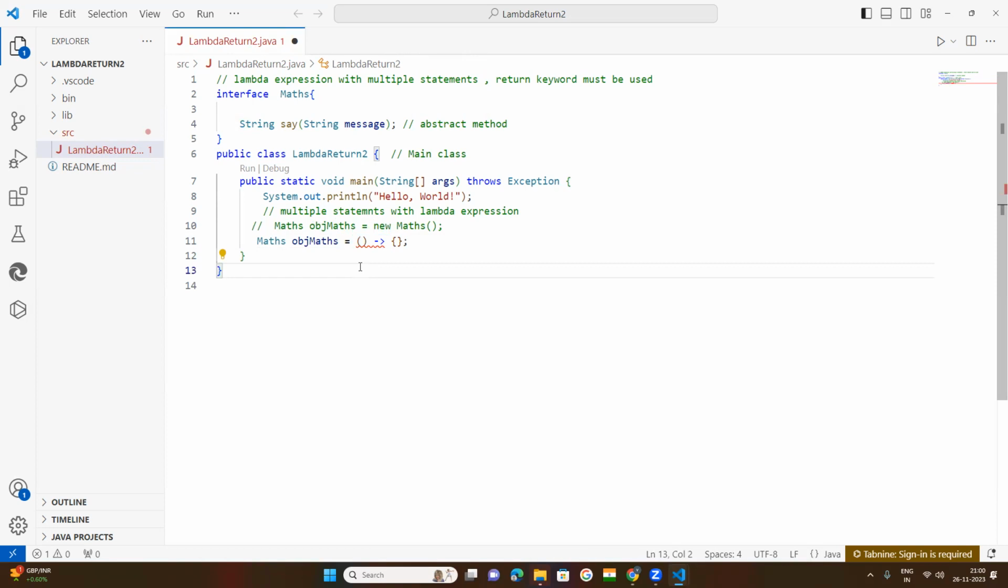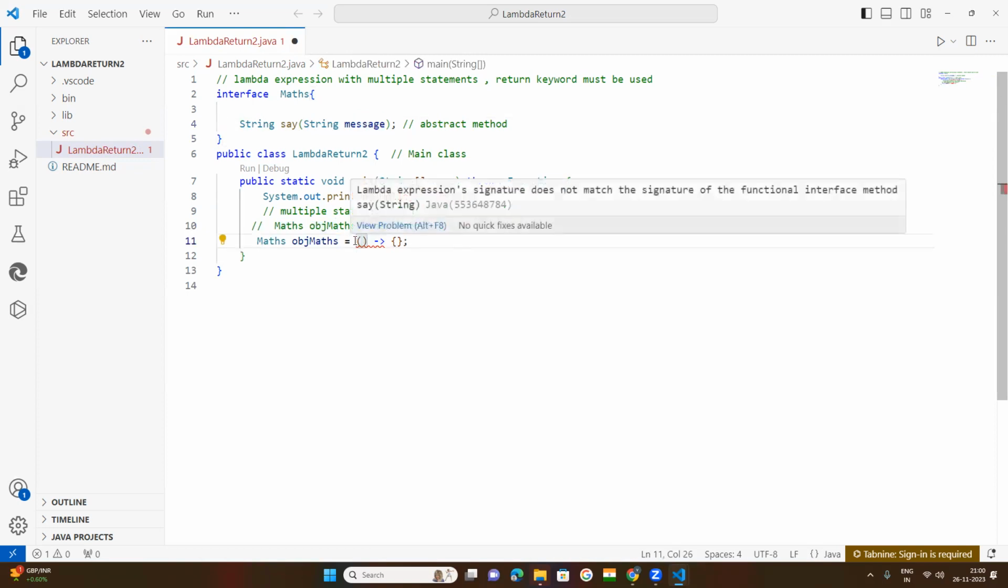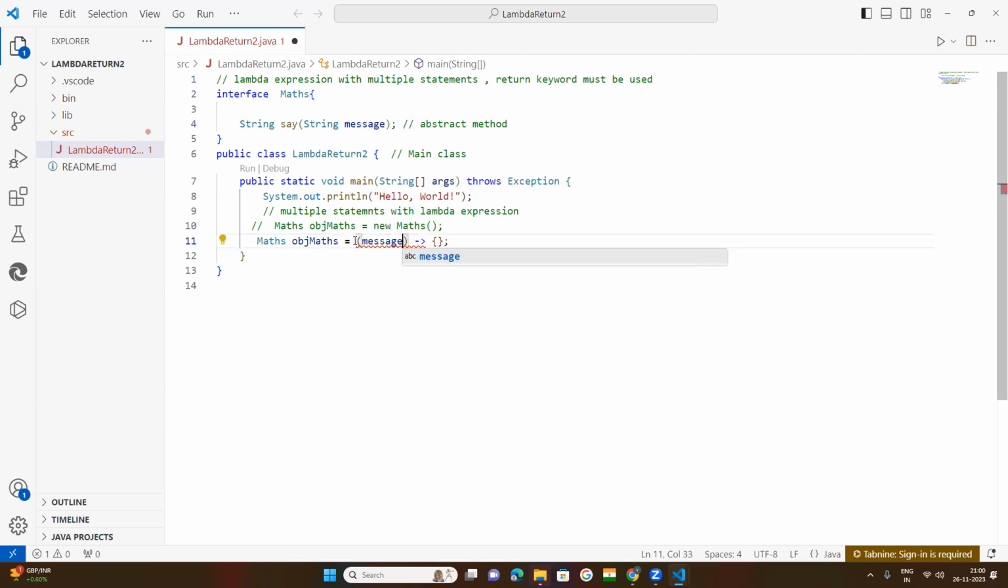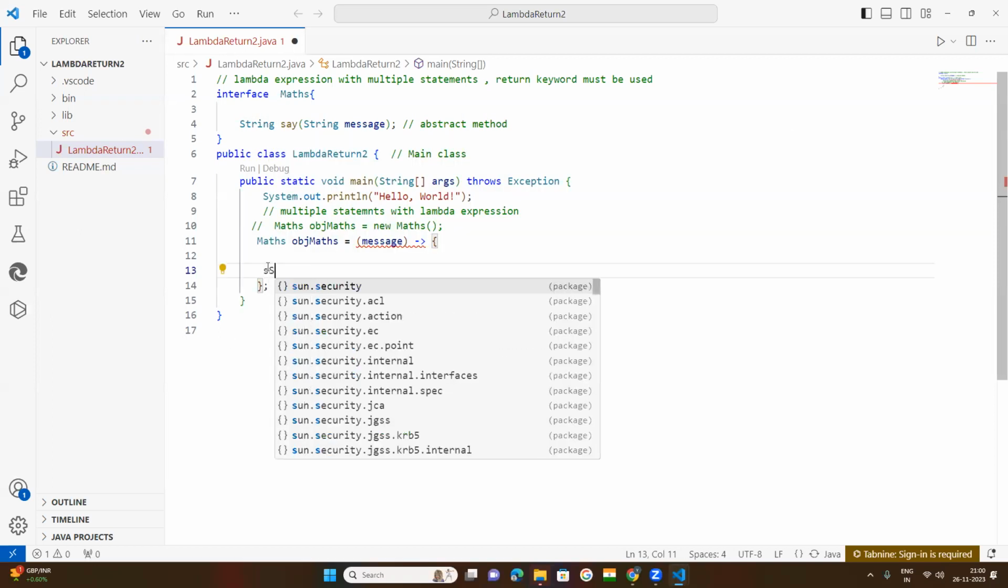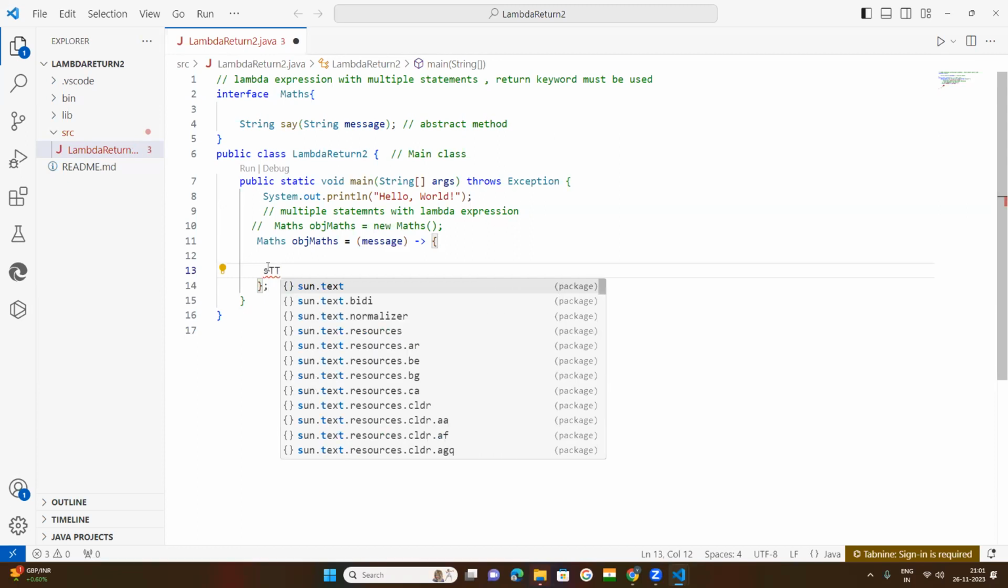So now let us see. Here I have put a parameter. This is a parameter, so pass that parameter. So now this is called what? Single parameter Lambda expression. One parameter. Now after that, within this body, we will write the statements, multiple statements. So this method has a return type. It returns what? String. So you write the string like this.